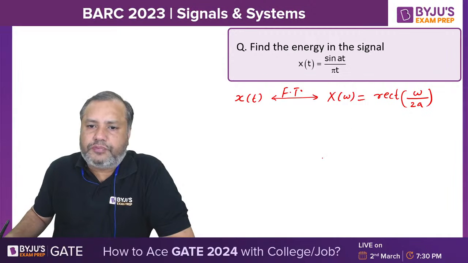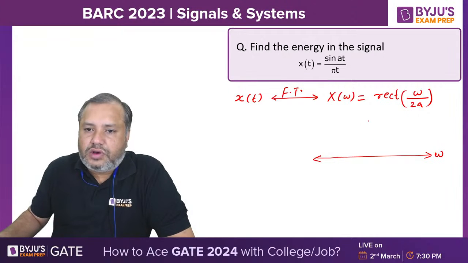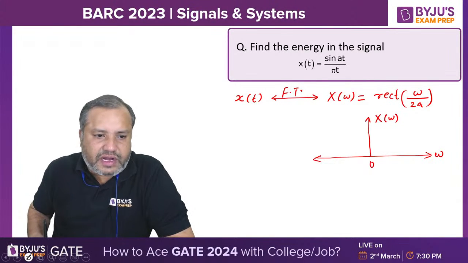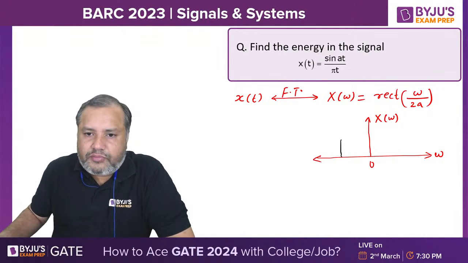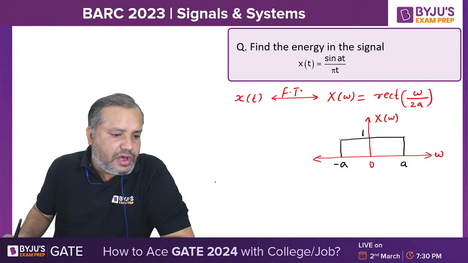If you wish to plot the spectrum, this is your omega axis, and on the y-axis we are plotting x of omega. This will be a rectangular pulse from minus a to plus a, having constant amplitude 1.